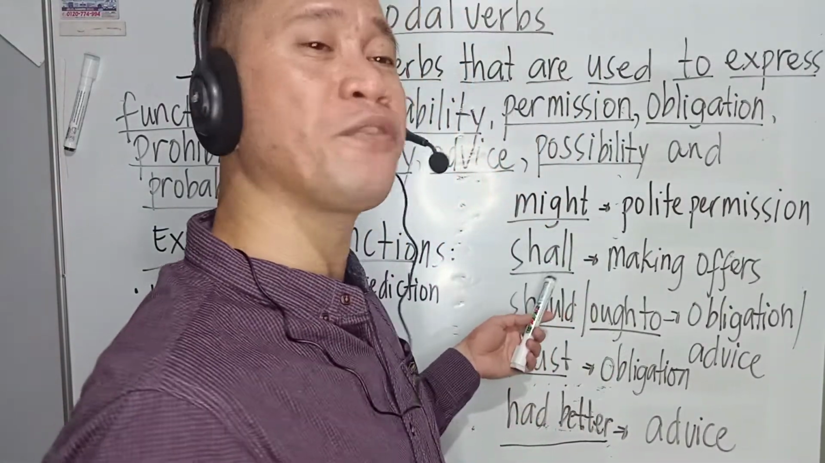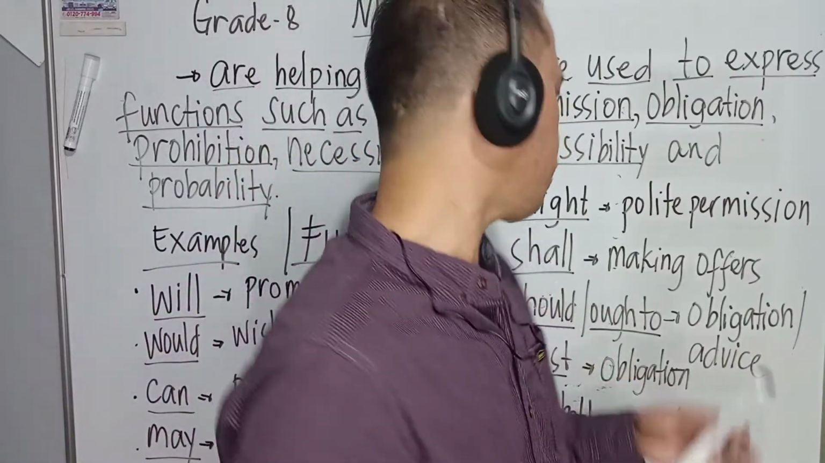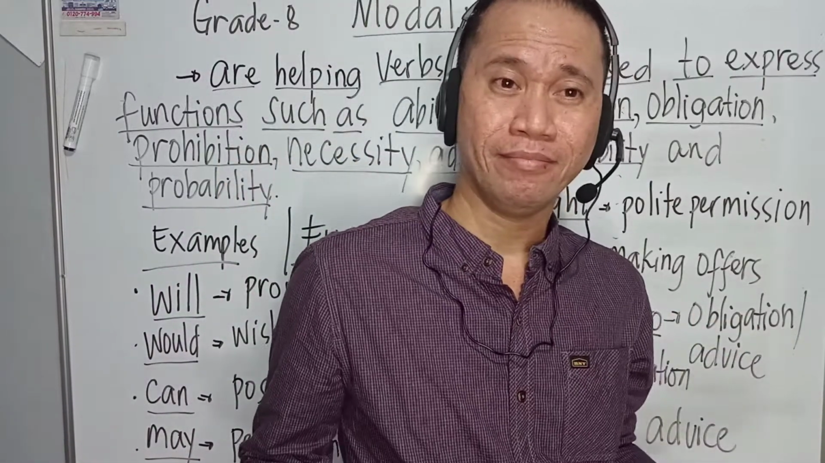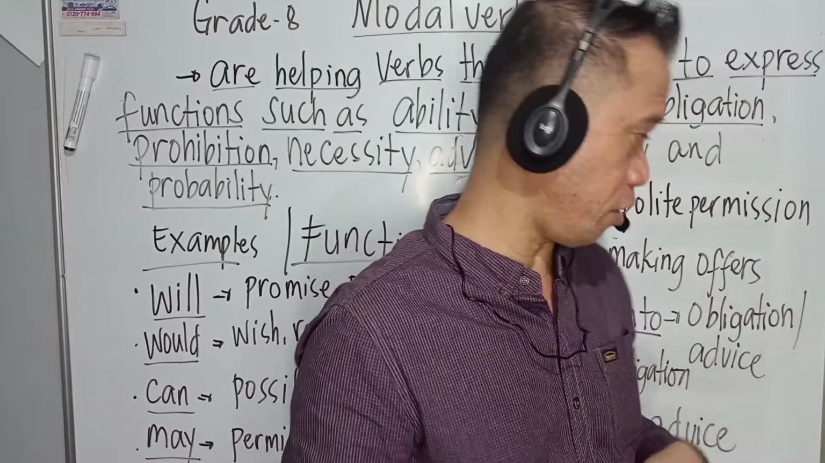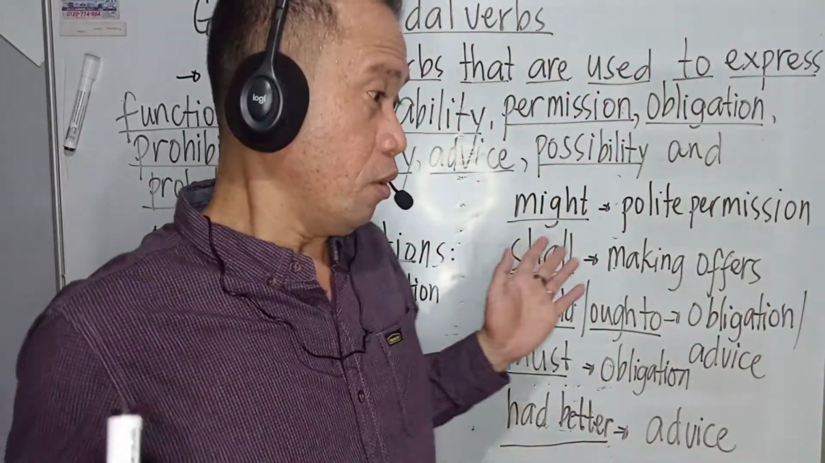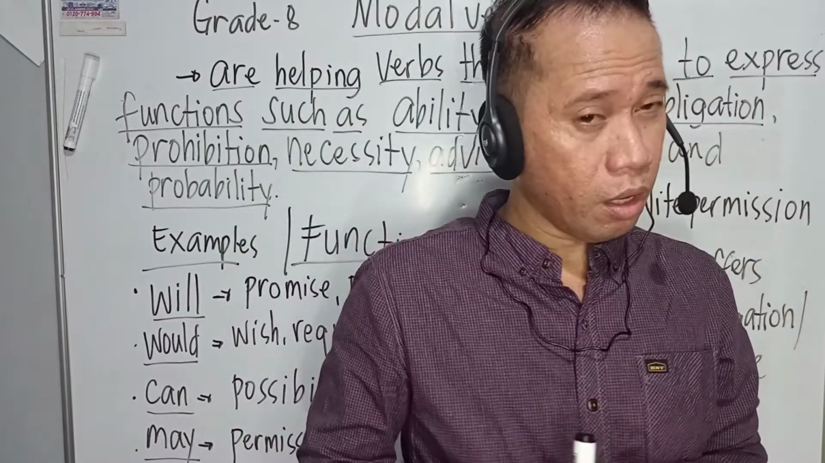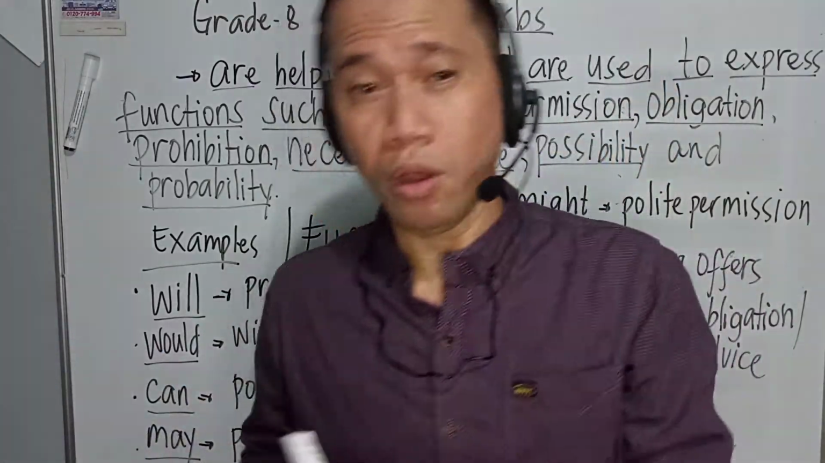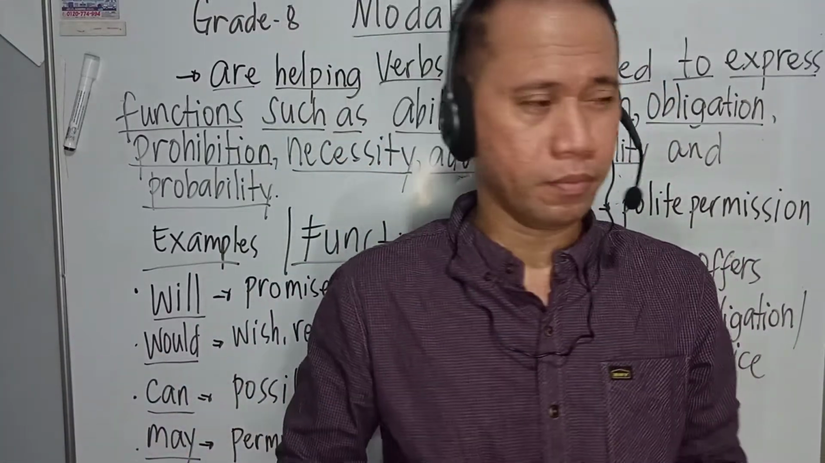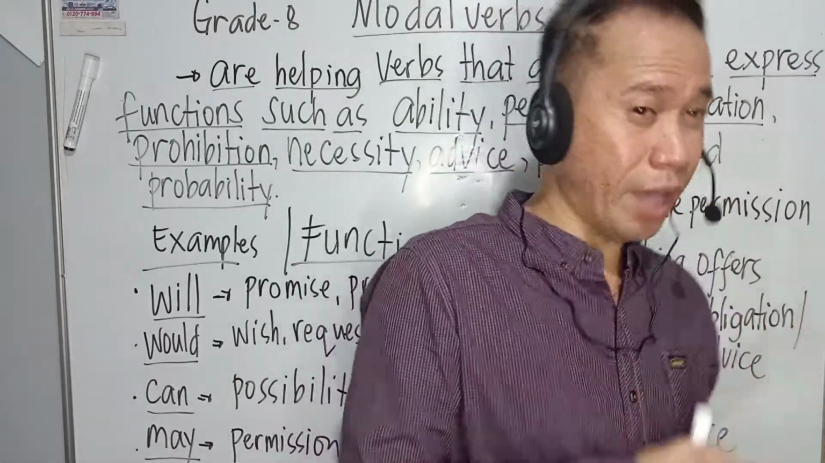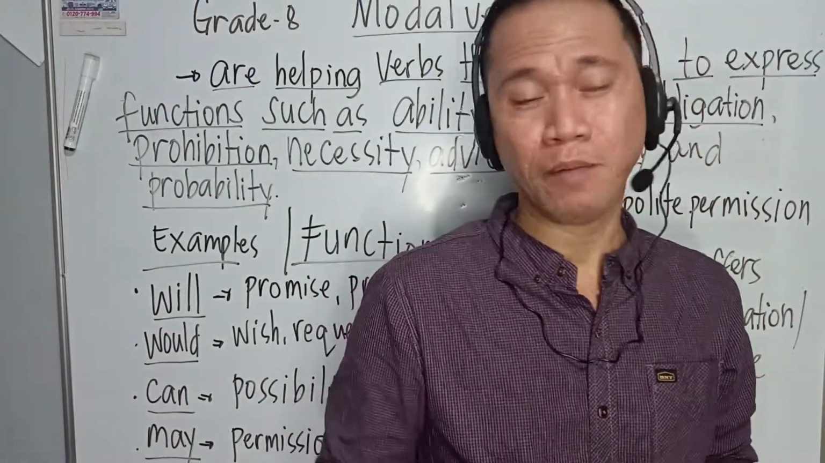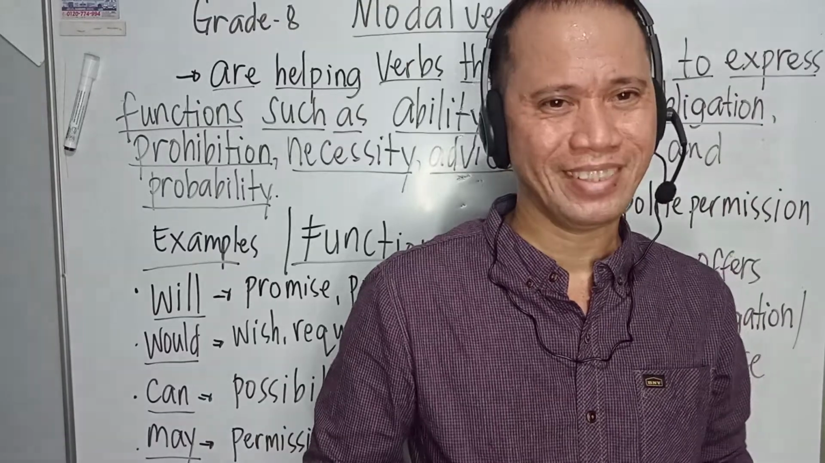Next, the modal verb shall. It's used for making offers. For example, one of your classmates, and then you are going to say, okay, I will give you an offer. Shall we go with me? Then I will give you your request. Or shall we go out today? Then I have to make my promises with you.